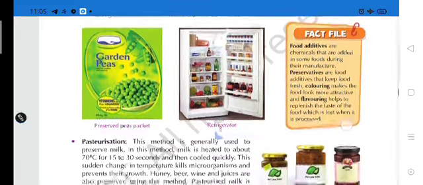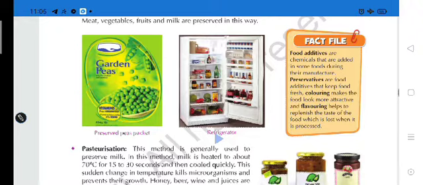Now the fact file. Food additives are chemicals that are added to some food during manufacture. Preservatives are food additives that keep the food fresh, coloring makes the food look more attractive, and flavoring helps to replenish the taste of the food, which is lost when it is processed.